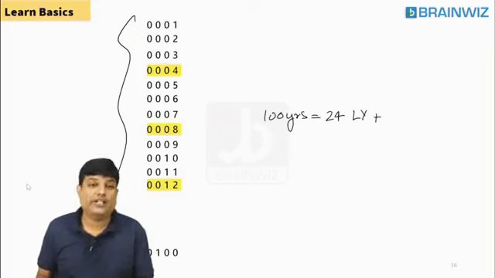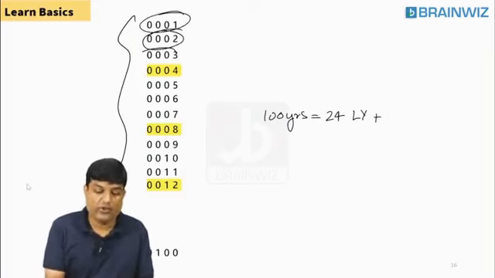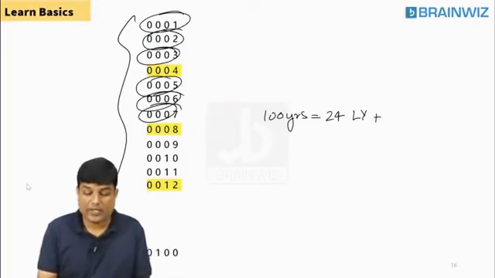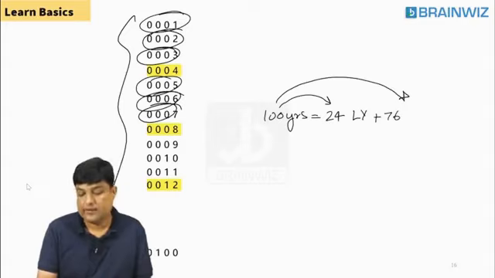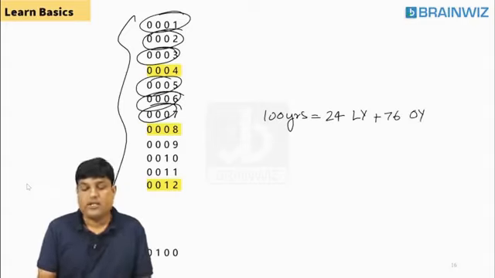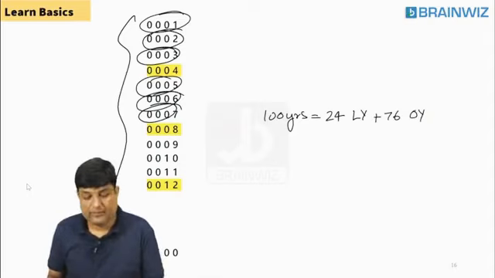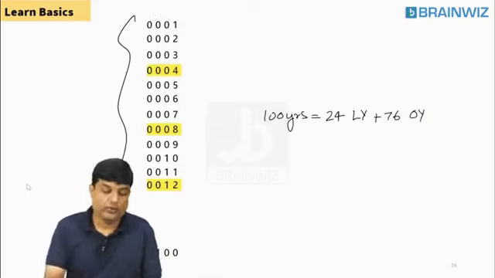And how many ordinary years? These are all ordinary years. How many are there? In 100, when you subtract 24, the remaining are 76. Understanding, everybody? Is that clear till now? Let's move forward, everybody.